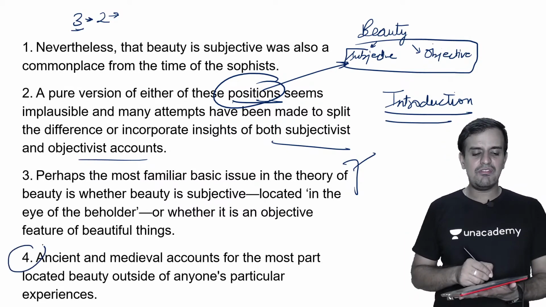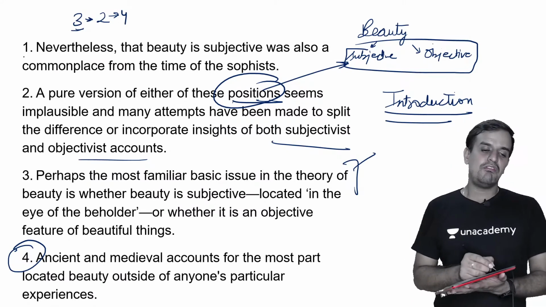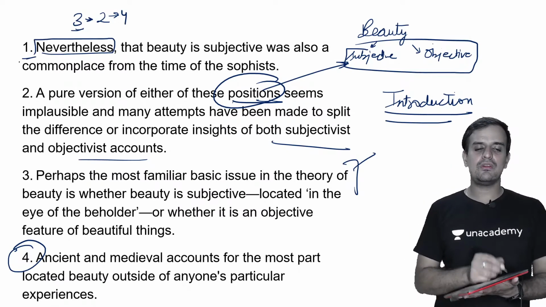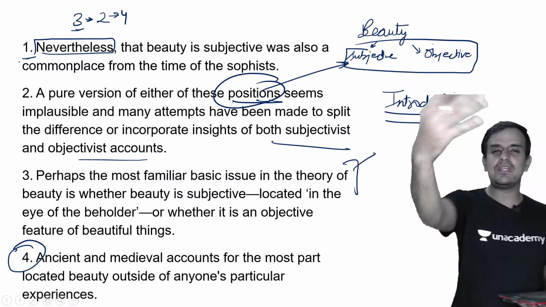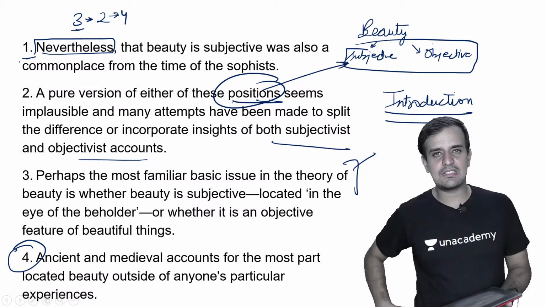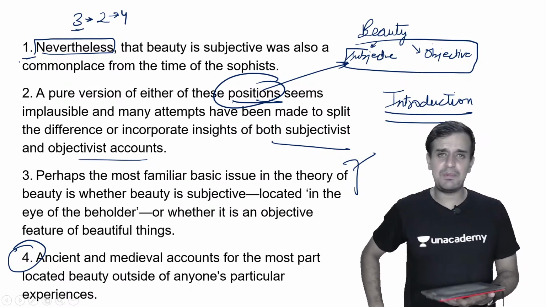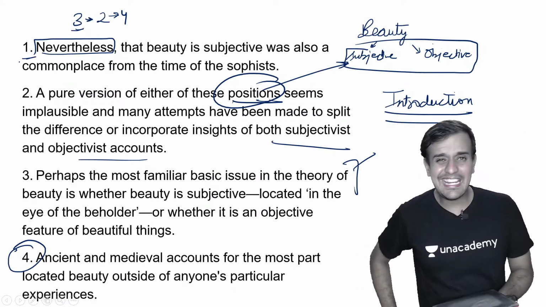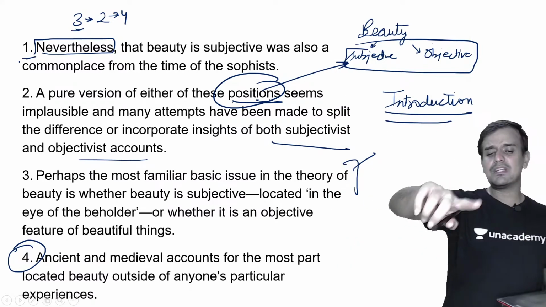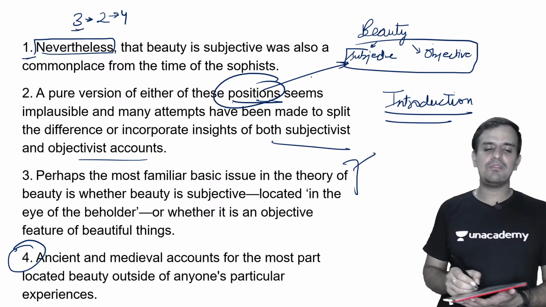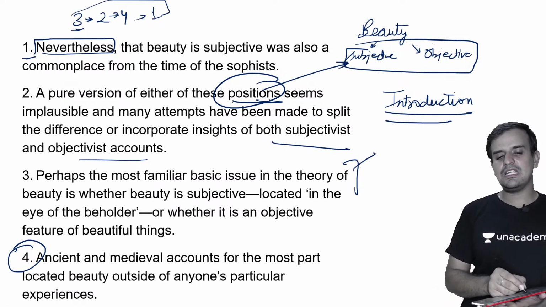So if we are going to keep fourth वाला first, we are going to keep fourth वाला statement first. क्योंकि first वाले statement में आपके पास क्या है? You are using nevertheless. So ancient and medieval accounts for the most part located beauty outside of anyone's particular experiences. ठीक है? That beauty is something more than an individual experience. It is something greater than just an individual experience. Nevertheless, the beauty subjective was also a commonplace from the time of the sophists. So this will be our correct sequence: 3, 2, 4, 1.